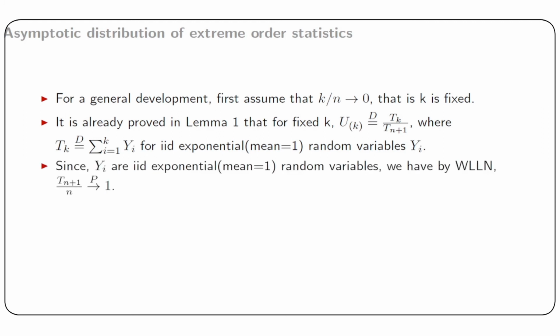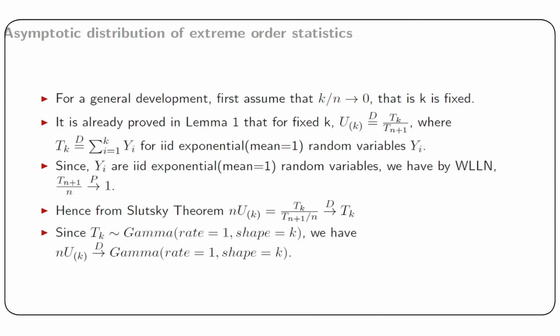Since Yi are IID exponential random variables, we have by the weak law of large numbers that T(n+1)/n converges in probability to 1. Hence, by Slutsky's theorem, n multiplied by u_(k) converges in distribution to Tk. Since Tk has a gamma distribution with rate 1 and shape k, we have n times u_(k) converging to a gamma variable with rate 1 and shape k in distribution.